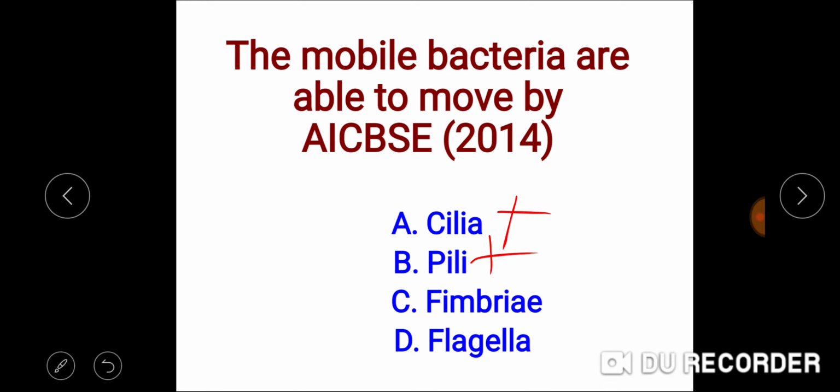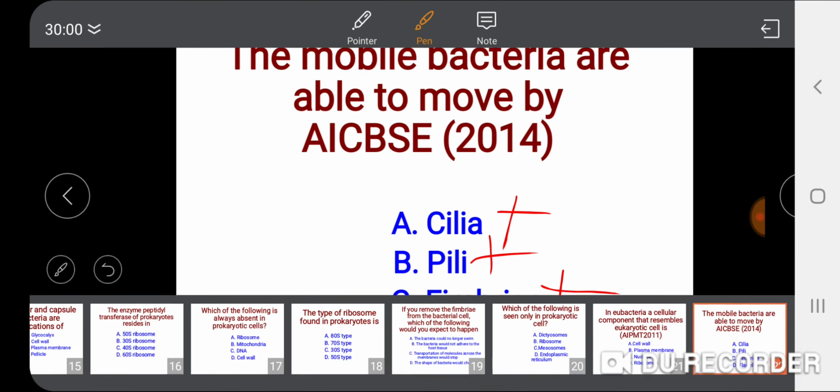Fimbriae, as I already mentioned, are responsible for the attachment of the bacteria to the solid surfaces such as rocks, such as host tissues. So this is not it, it is the flagella which helps the bacteria to move, to become mobile. So flagella is the right answer. Next question.